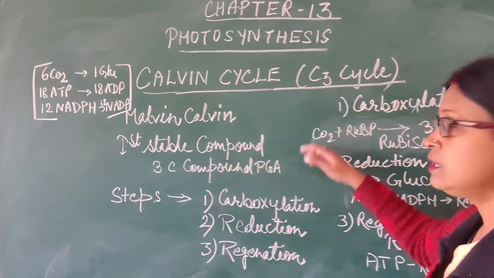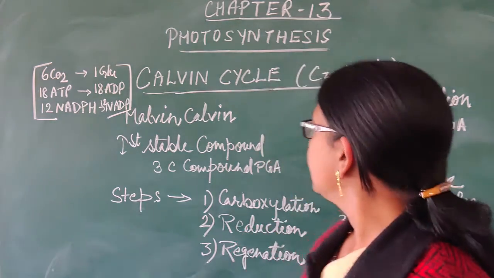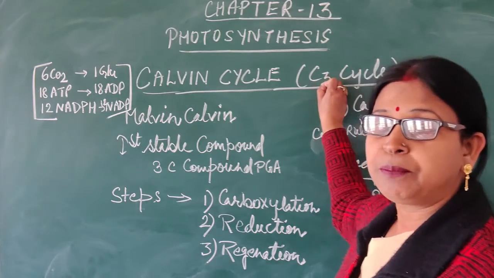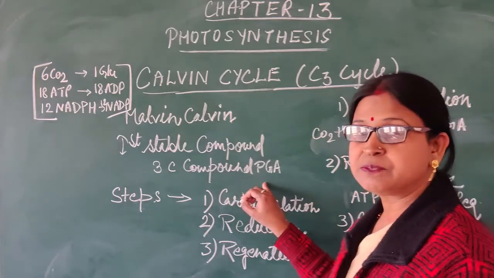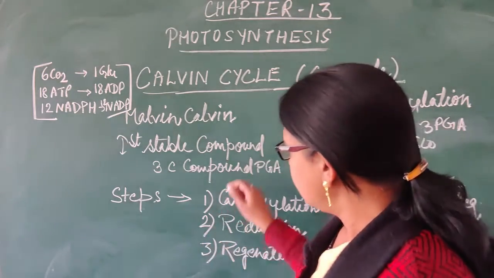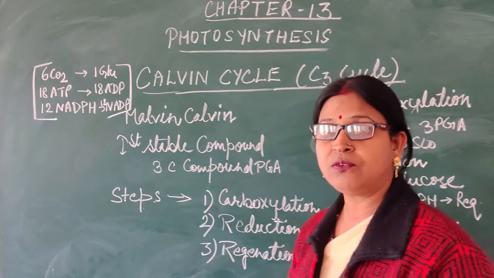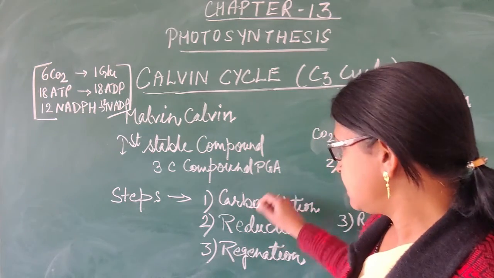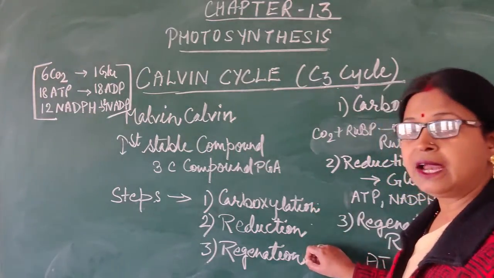Because all the reactions occur in a cyclic form, it is known as a cycle. The first stable product is a C3 compound, that is PGA, and that's why it is also known as the C3 cycle. Then we will discuss the different steps of the Calvin cycle, or carbon 3 cycle. These three steps are carboxylation, reduction and regeneration.